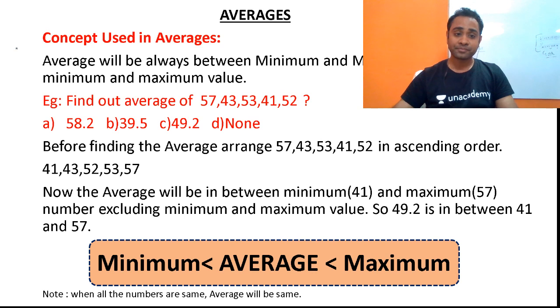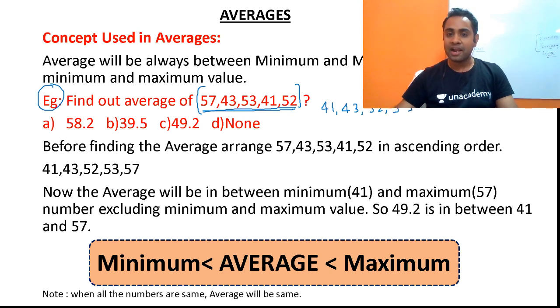So friends, the question is: find out the average of these numbers. Before calculating the average of any numbers, arrange them in ascending order. So 41, 43, 52, 53 and 57.